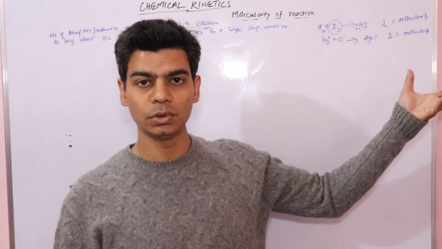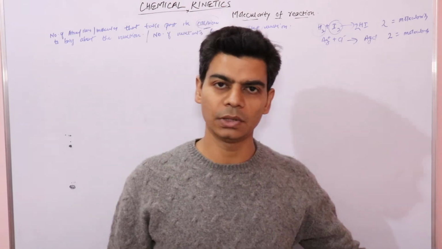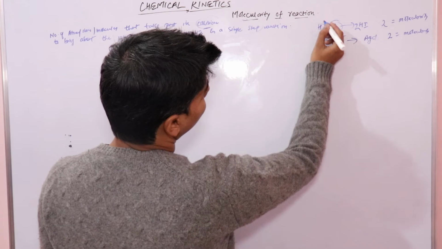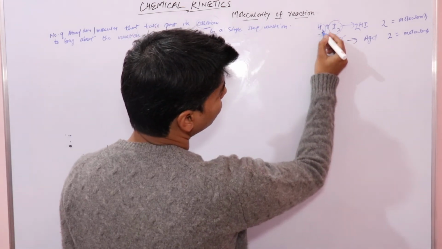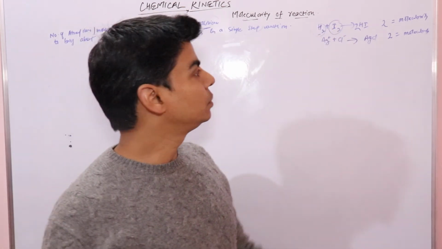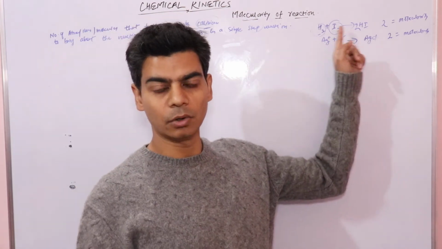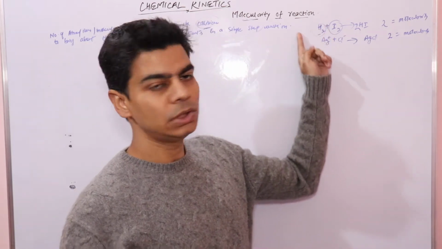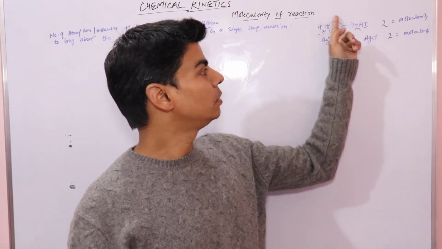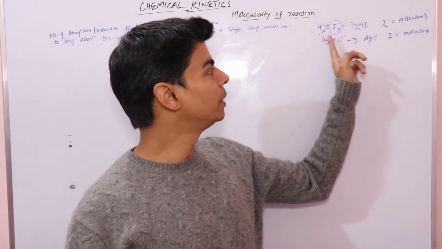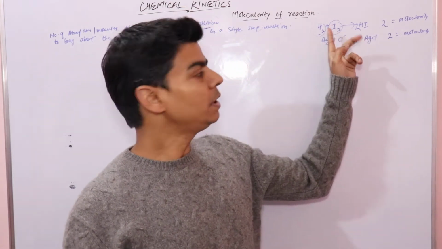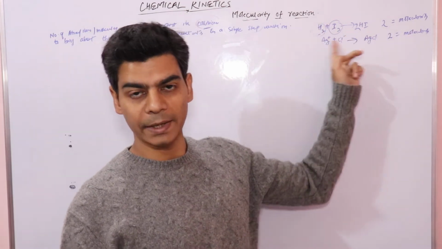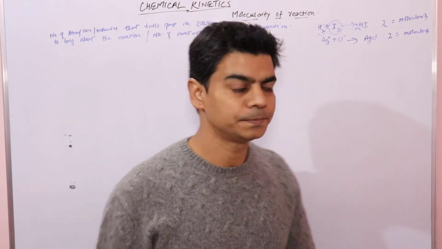We will do this collision in detail in collision theory, but here we'll just introduce it. So here hydrogen molecules will collide with iodine molecules to form hydrogen iodide. One molecule of hydrogen is colliding with one molecule of iodine, so the molecularity would be 2, because 2 molecules are colliding to form the product.